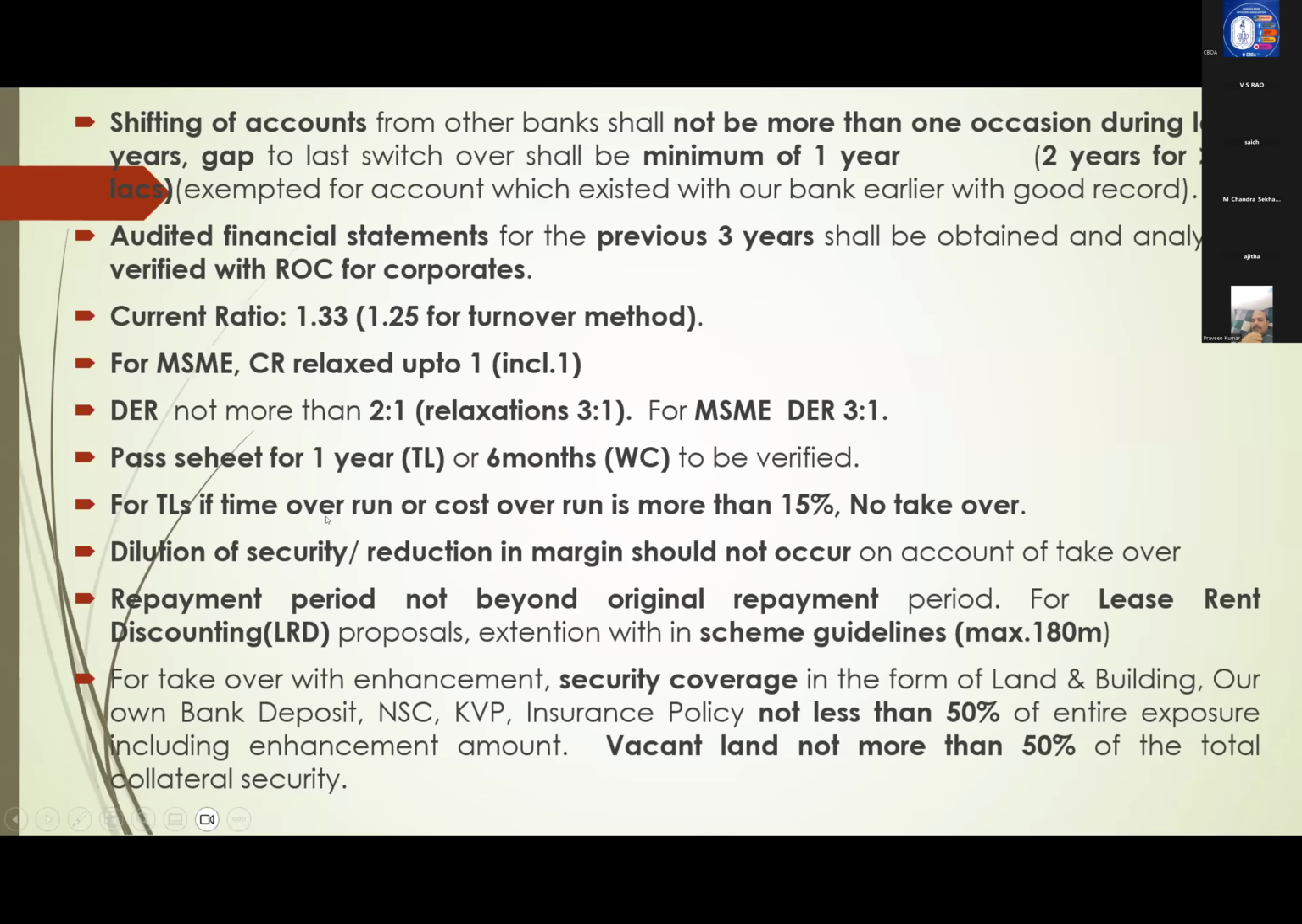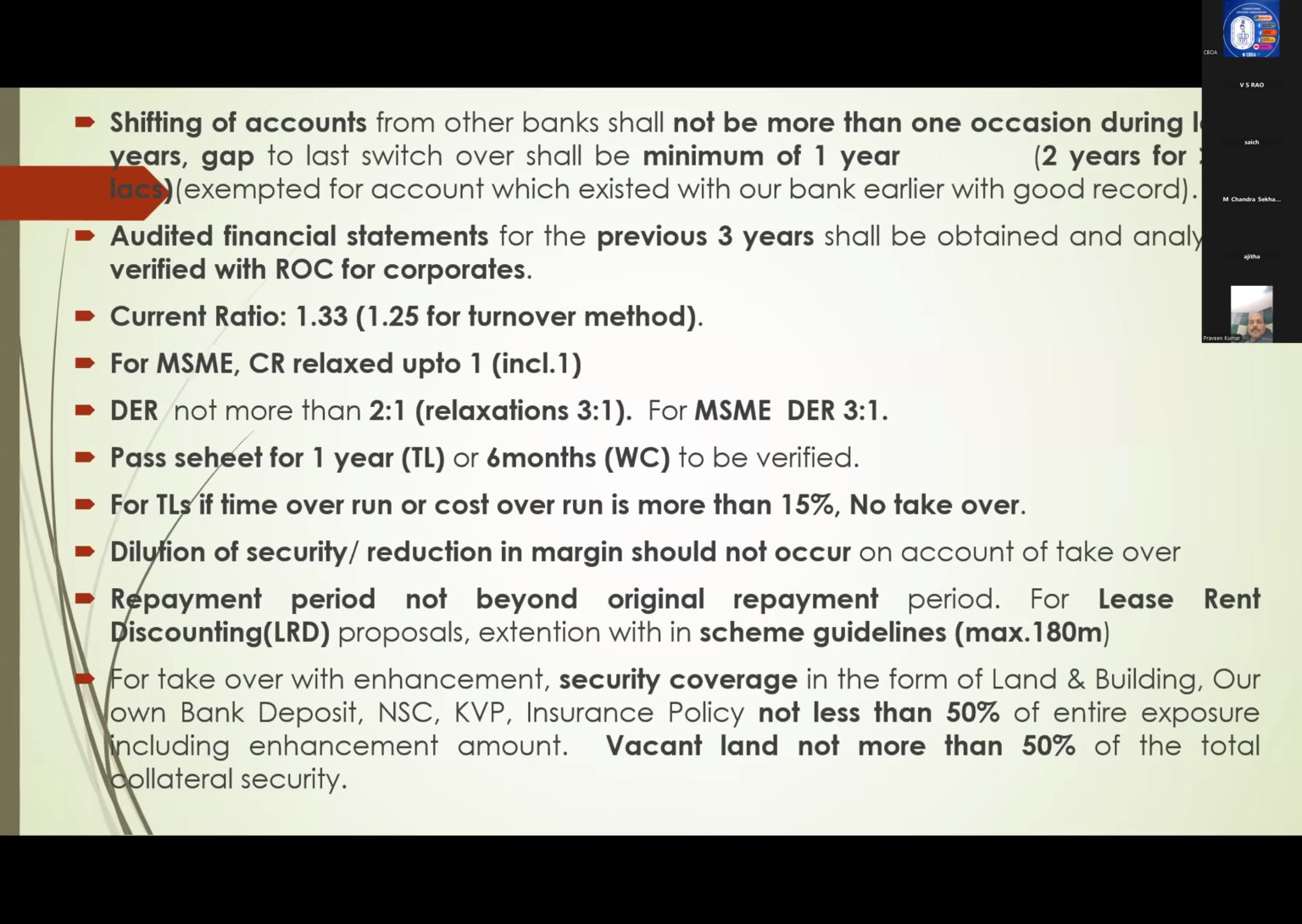For term loans, if time overrun or cost overrun is more than 15%, no takeover. Cost overrun: project cost they say is 100 crores, but now it has become 120 or 125 crores. If cost overrun is more than 15%, no takeover. Time overrun: they say within 2 years, commencement of commercial operations will start.